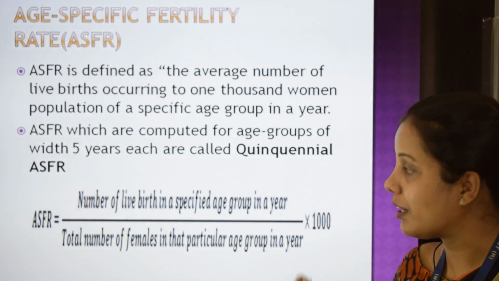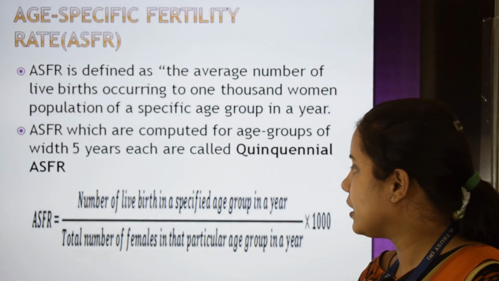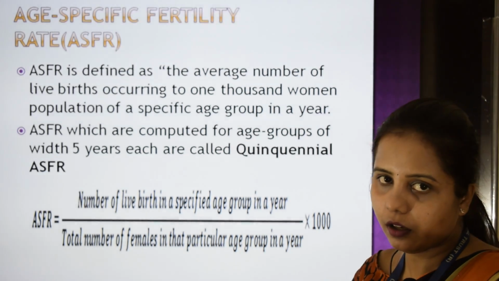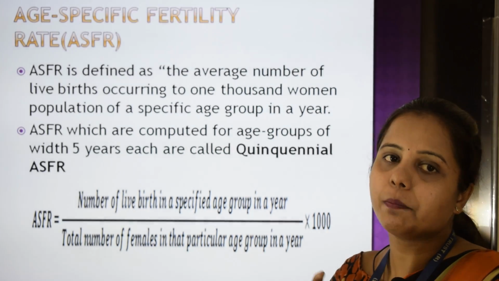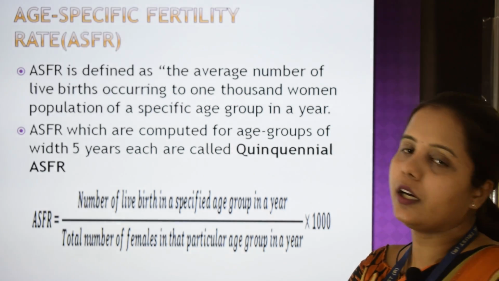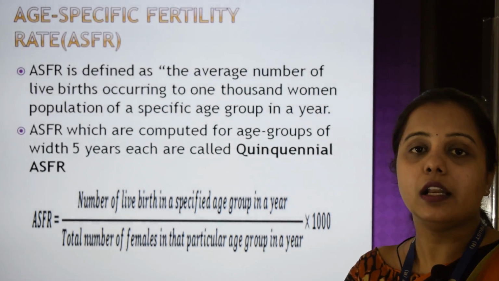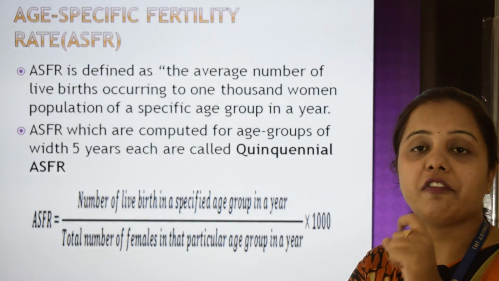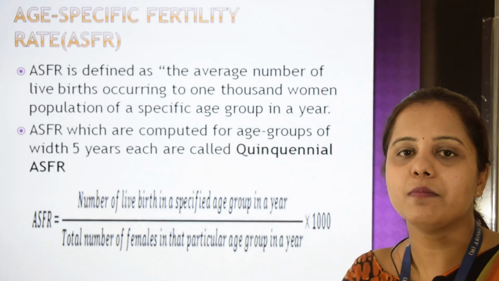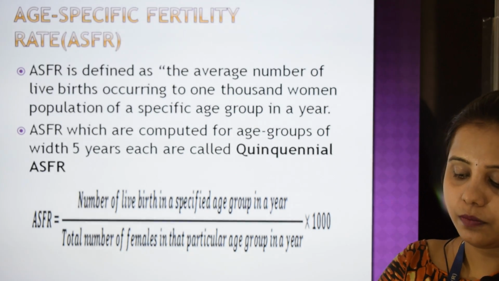We have a formula for ASFR, that is number of live births in a specified age group in a year divided by total number of females in that particular age group in a year into 1000. So we should consider live births occurred in that specific age to the female population of the same specific age and should be multiplied by 1000.